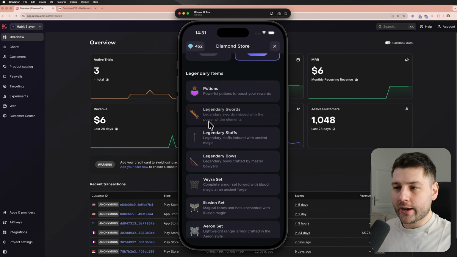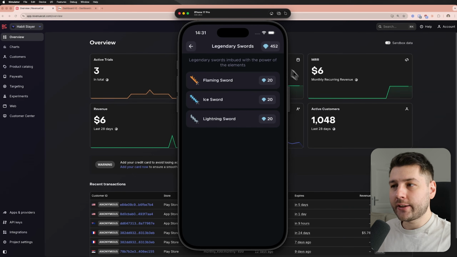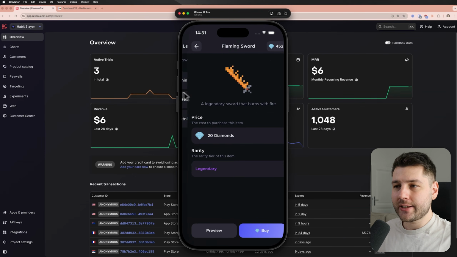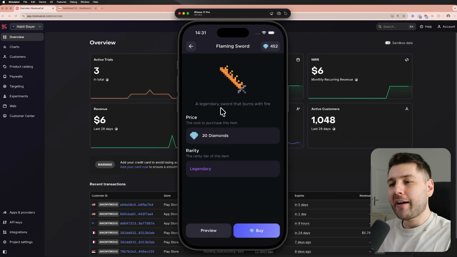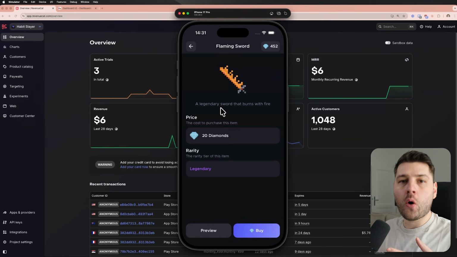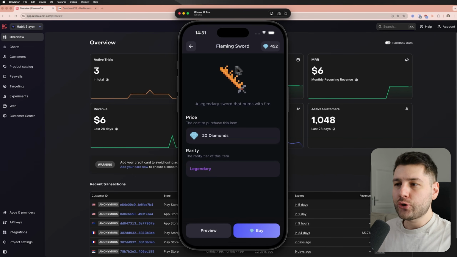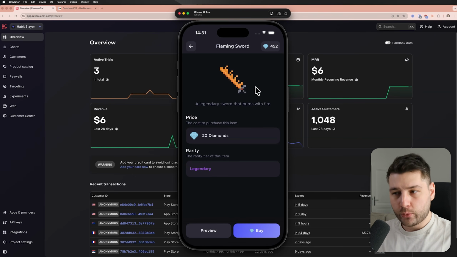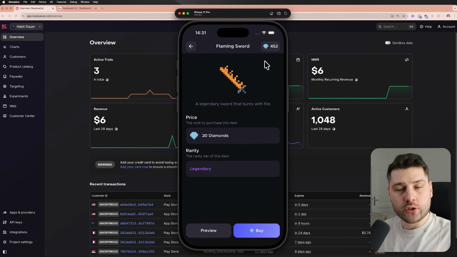So for example, we can go here. We have some legendary swords, right? These are worth 20 diamonds each. And you can see here, this is what they look like. They have no attributes whatsoever, so they actually are just cosmetics, right? They go on top of what you're already wearing. So you can wear, for example, a diamond sword, which actually has the attributes to fight the monsters, and put this over it just to make it look cool.